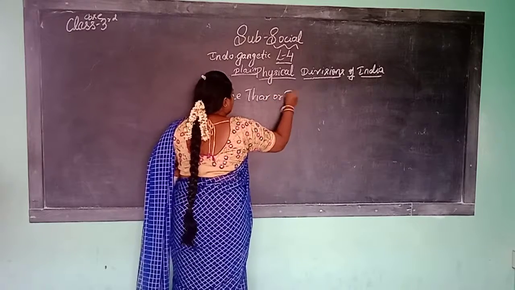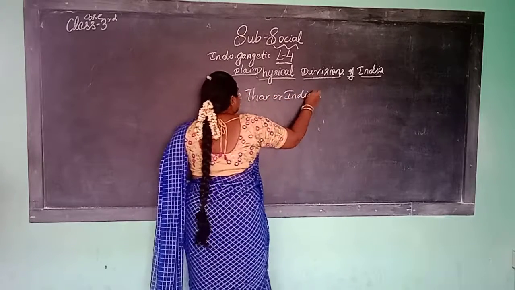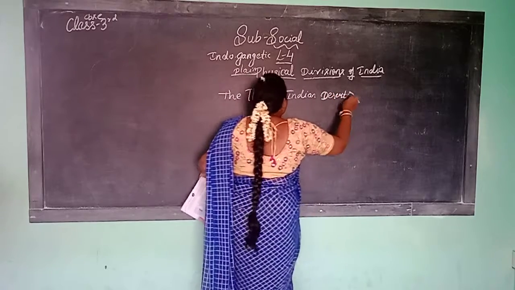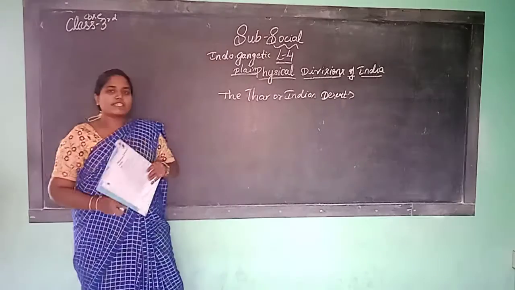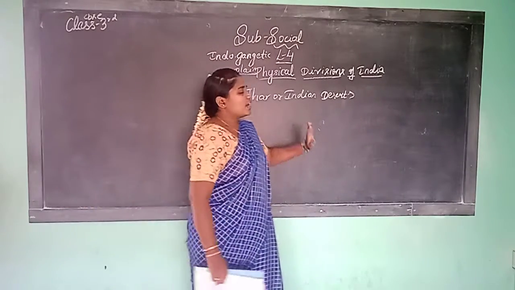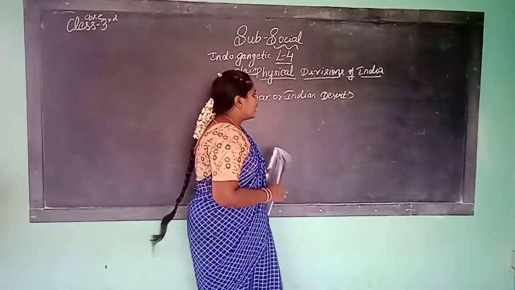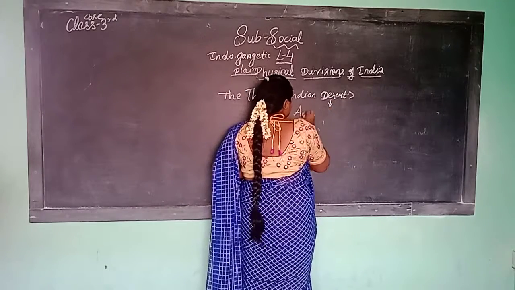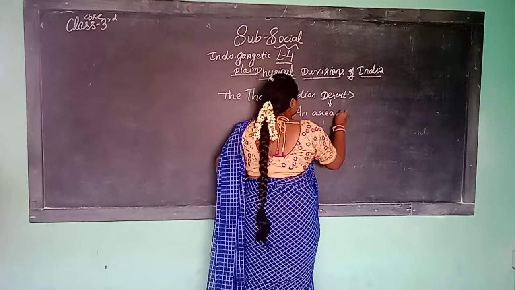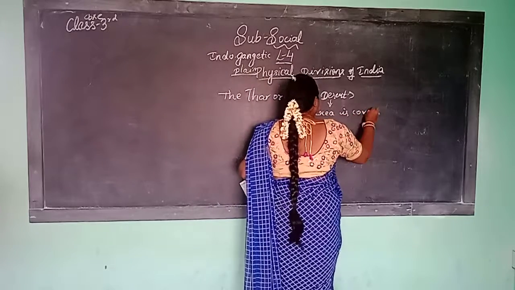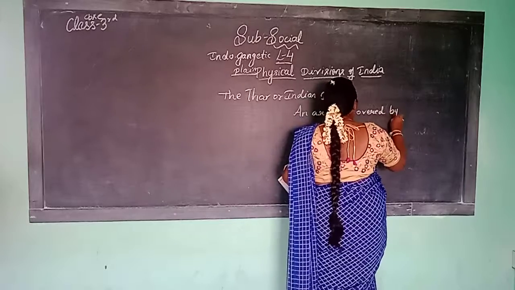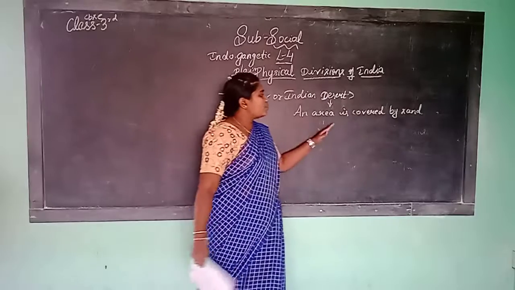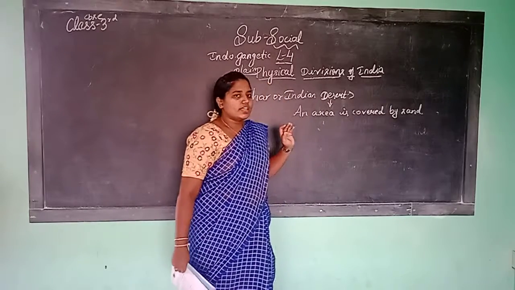The Thar or Indian desert. So what does desert mean? The land, the area which is covered by sand, is known as desert. Desert means an area covered by sand.